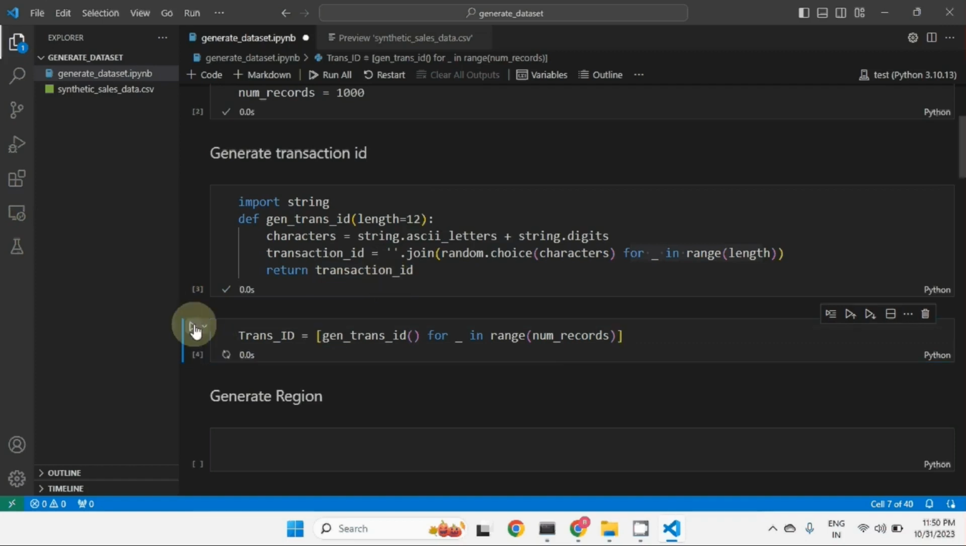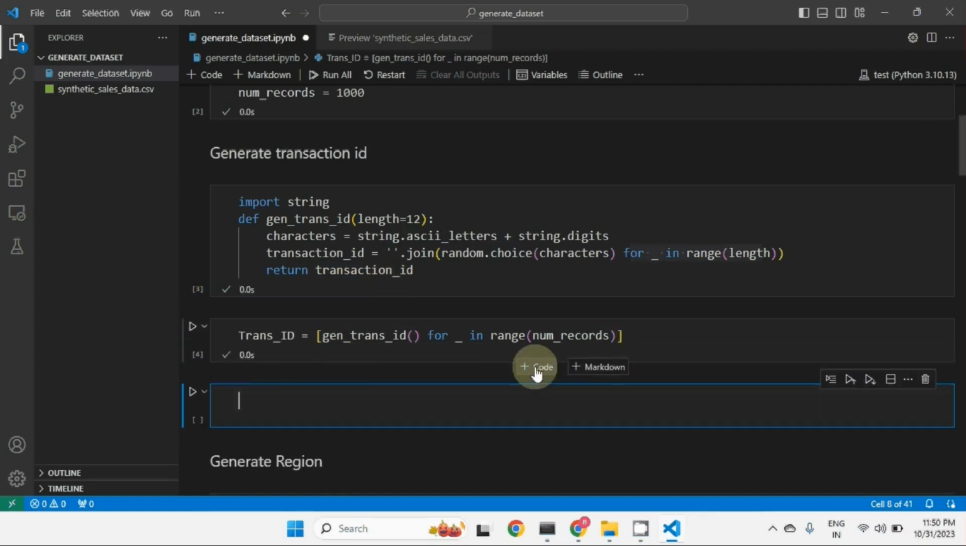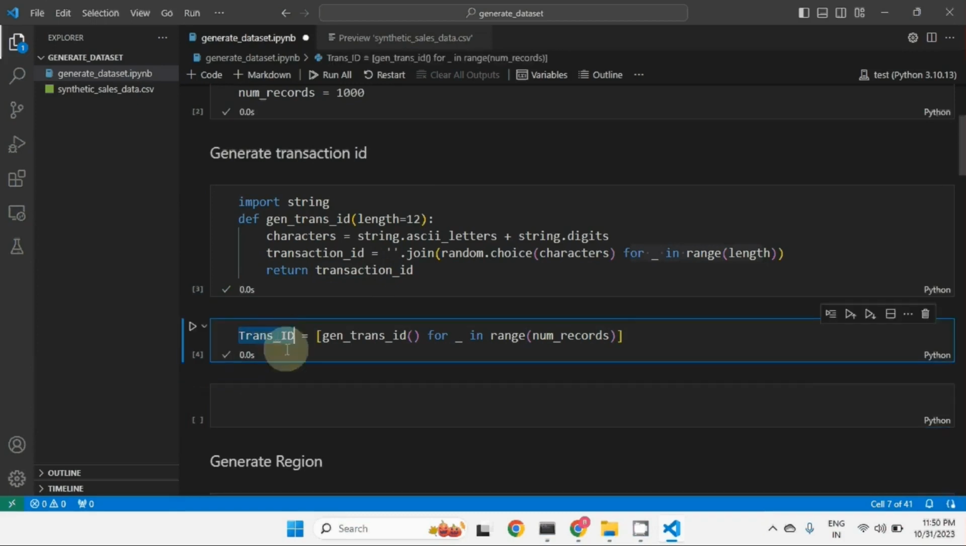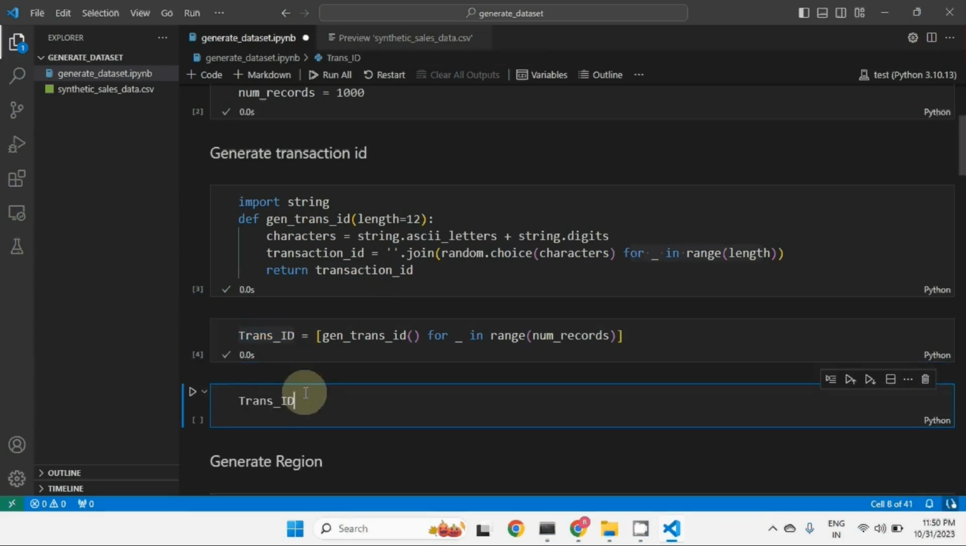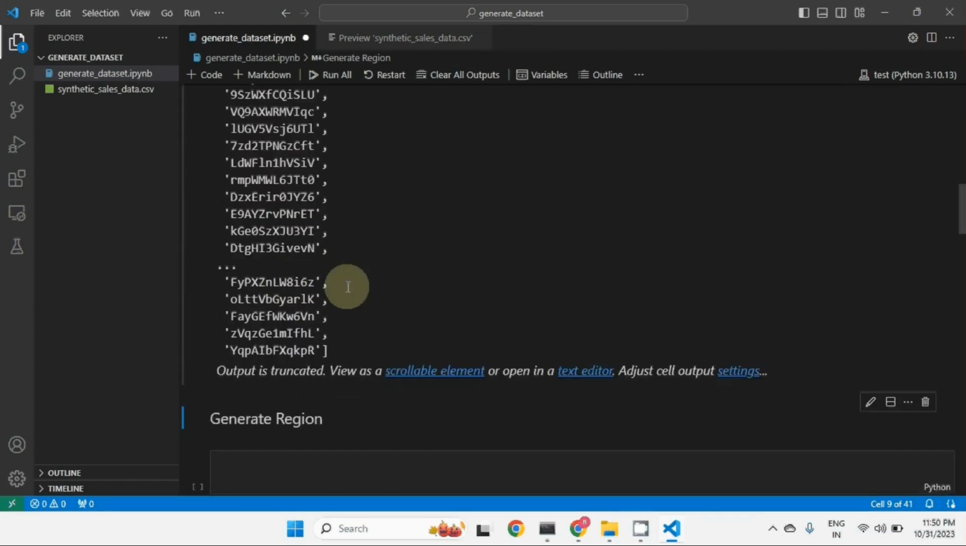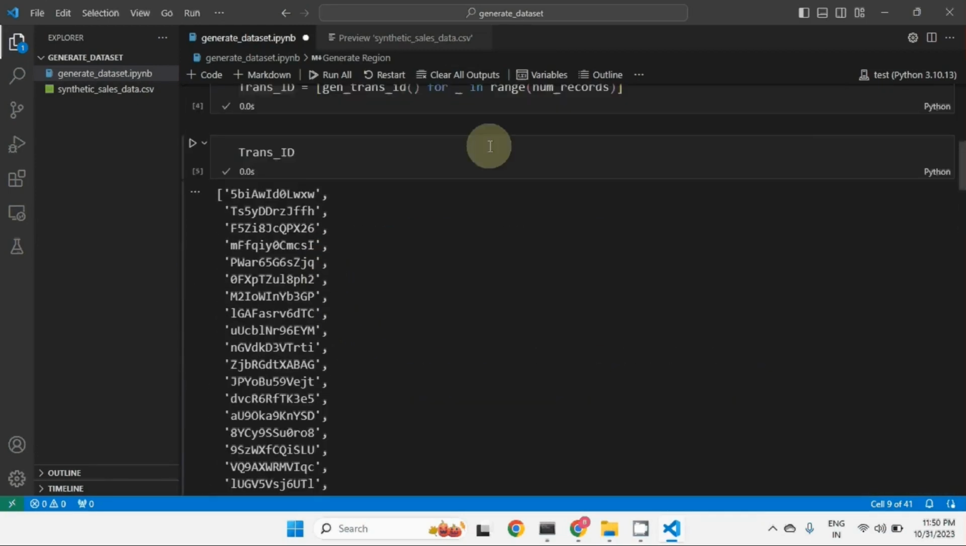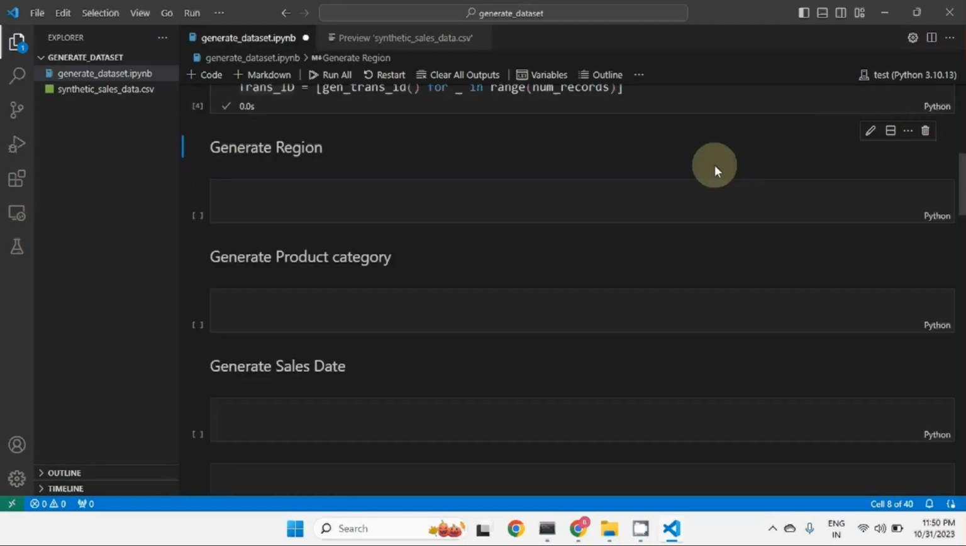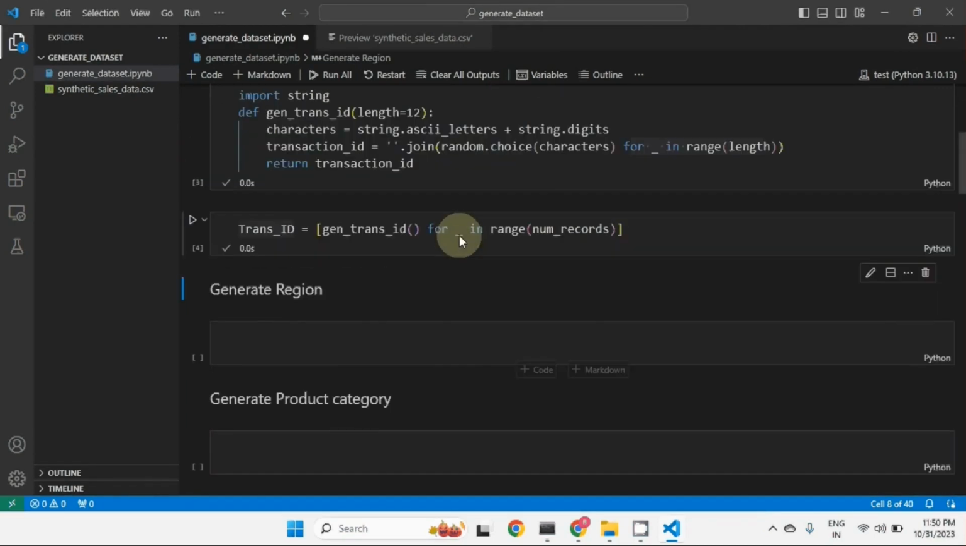If you execute this now, you can check it out. So let's print the transaction ID. Let me copy this and let us check it out. You can see we got these transaction IDs, and we got 1000 transaction IDs. Let me just delete this particular cell also. That's fine. So we have generated the transaction IDs.